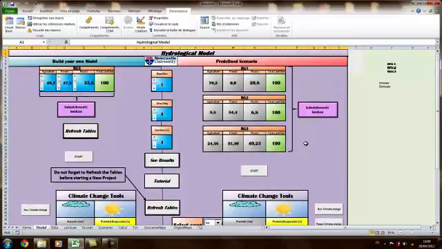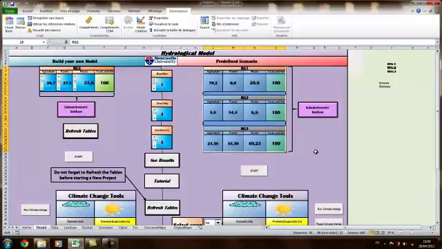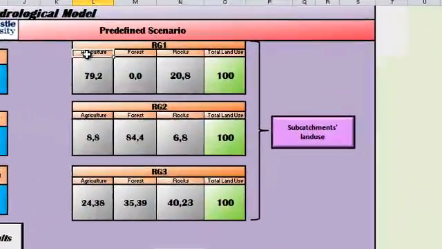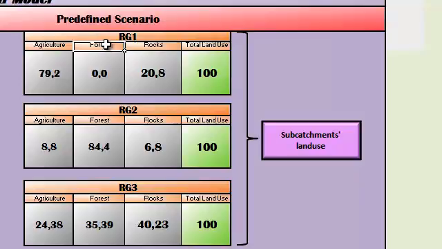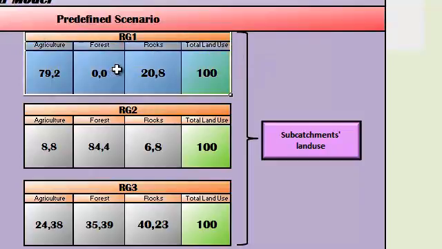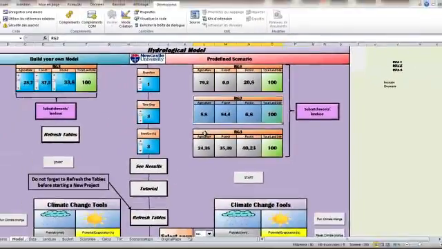So how is it working? We have here three tables of land use. The first land use is agriculture, the second one is forest, and the third one is bare rocks and high erosion areas. So as you can see, you have three subcatchments, so three tables.